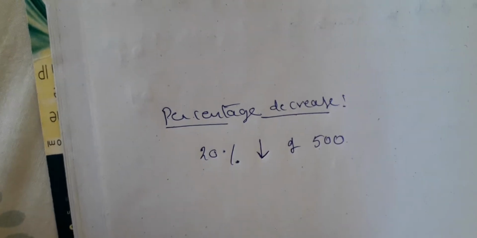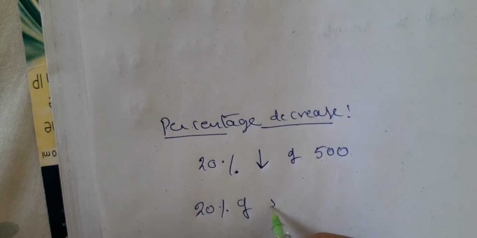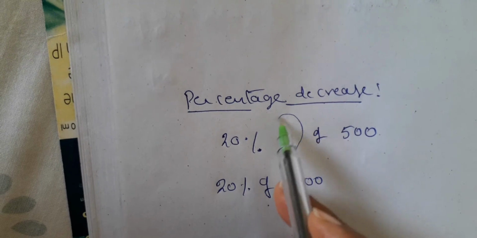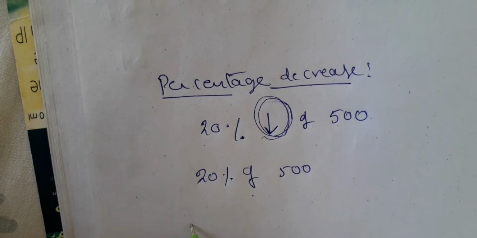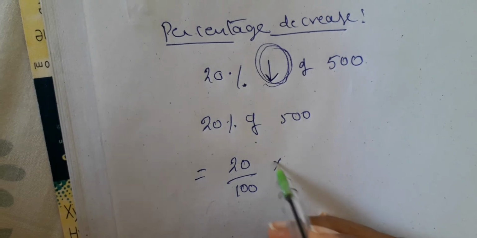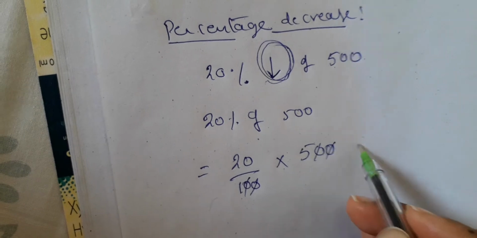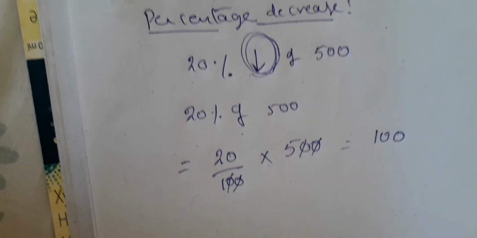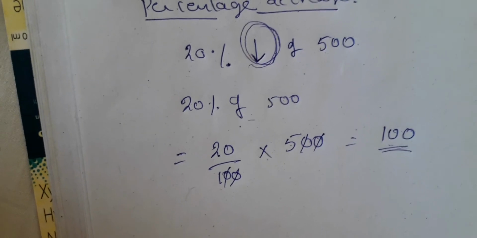I am taking it directly of 500. So first of all, what is meant by 20% of 500? We are taking only 20% of 500. We are not considering the decrease part. 20% of 500 is equal to 20 by 100, of means into 500 as it is. So this will get cancelled. So 20 into 5, that is 100. So what did we get? 20% of 500 is 100. We determined 20% of 500.